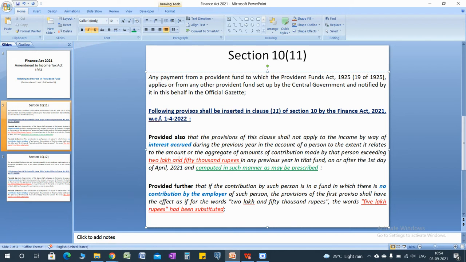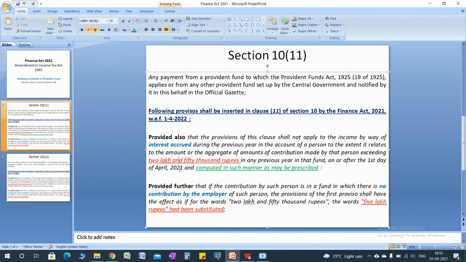For example, this amendment is applicable from the previous year starting April 2021. So if an assessee in the previous year 21-22 contributed, assume 6 lakh, as employee's contribution to the provident fund, then the interest accrued on the first 2.5 lakh is not taxable as per Section 10(11).